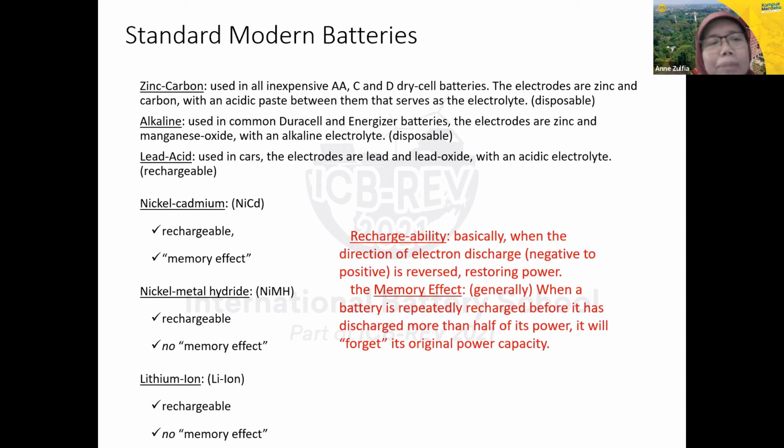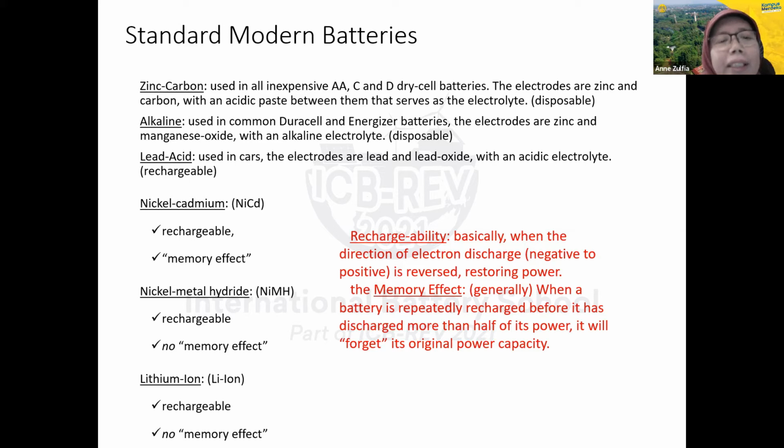This is an example of the standard modern battery. As I mentioned in the previous slide, we have zinc carbon, alkaline, and lead acid. Zinc carbon is a very cheap battery, usually in the sizes AA, C, and D. This is actually a primary battery. And then alkaline, which we commonly use in Duracell or Energizer batteries. This is also a primary battery.